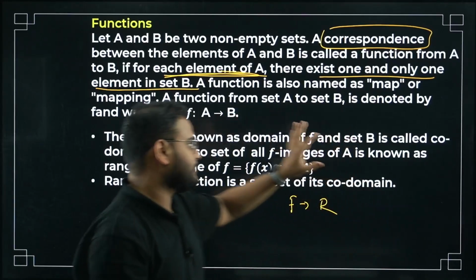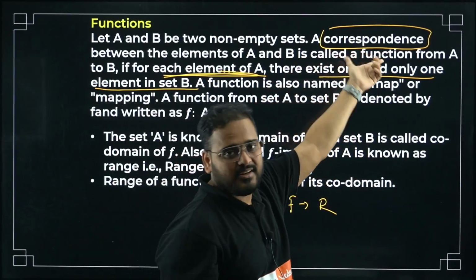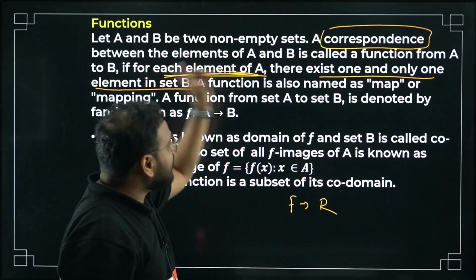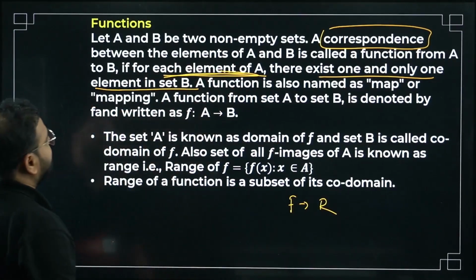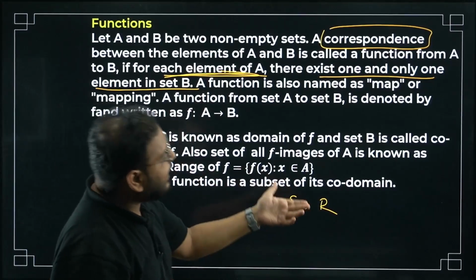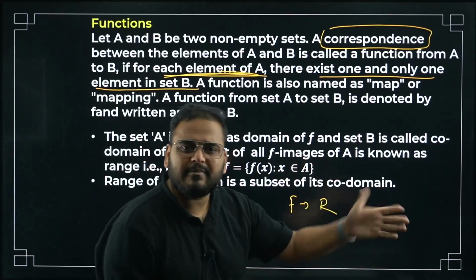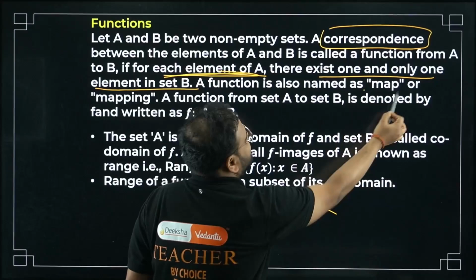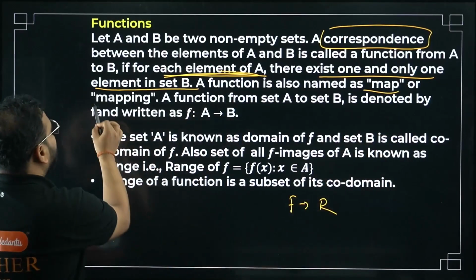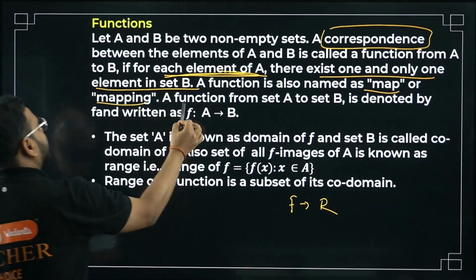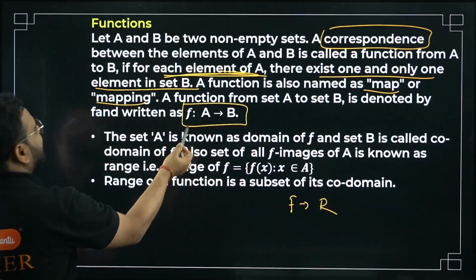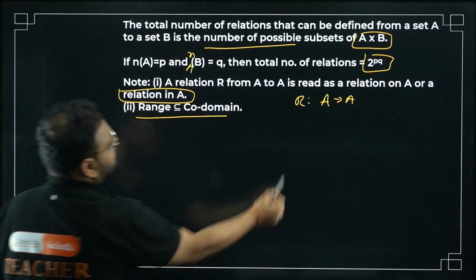So correspondence is basically a relation. I can have only one unique image for an element in set A. A function is also named a map. We call it mapping between two sets. A mapping, a function from set A to B, is denoted in this format, f from A to B. Same thing, right? We used to write R for A to B, same way.